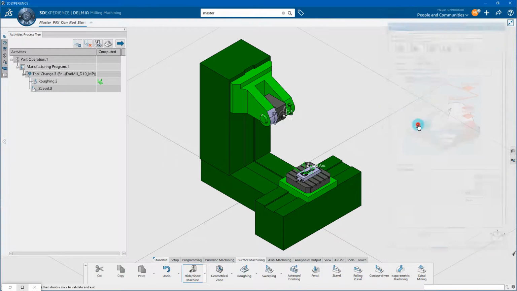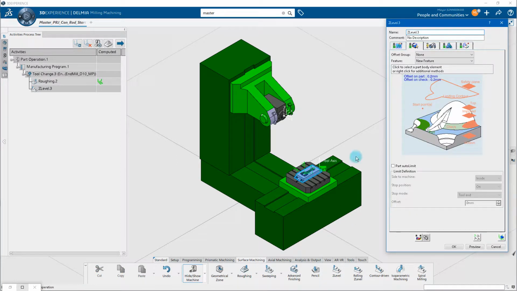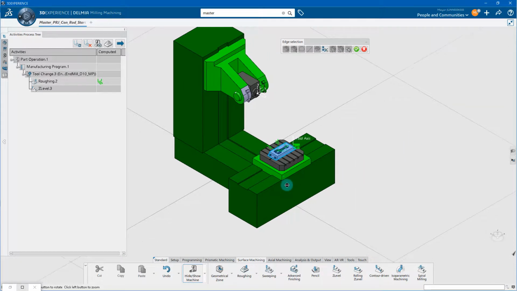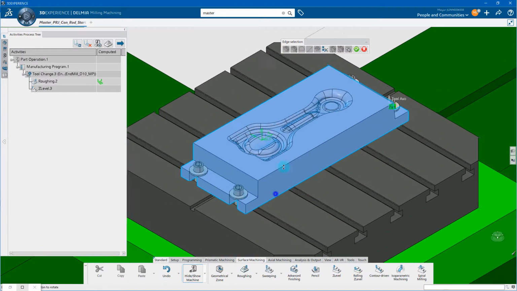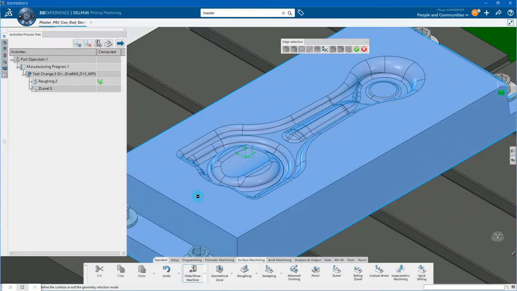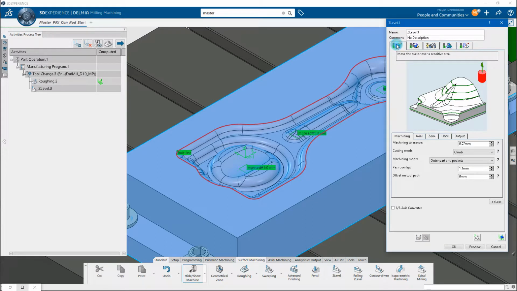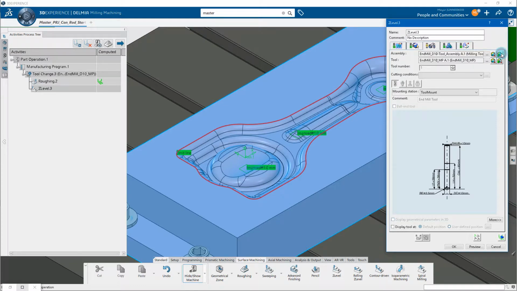First, we will select the part to be machined. We will restrict the machining area by defining a limiting contour. Similar to the roughing operation, we will define offsets, strategy parameters, and then select the tool.